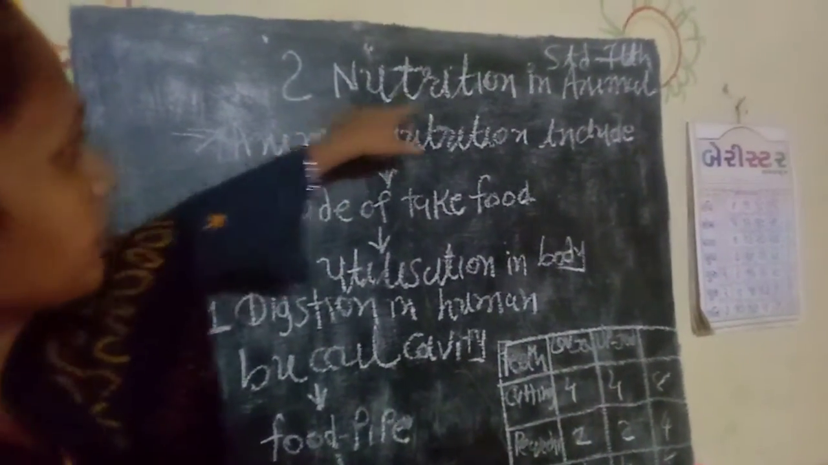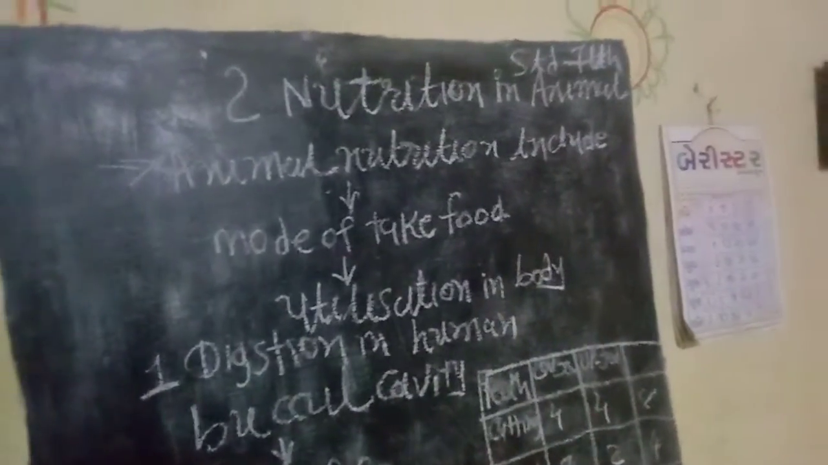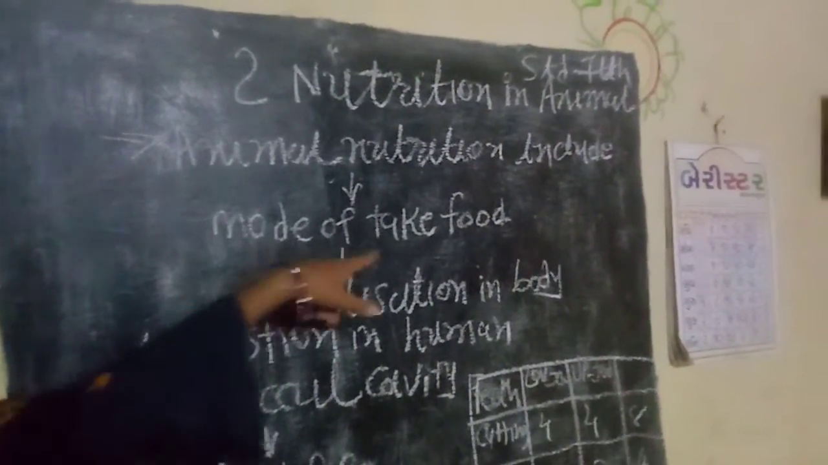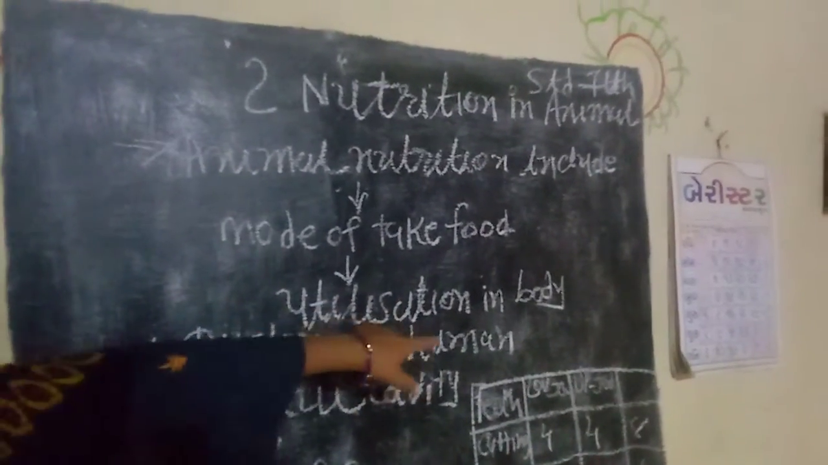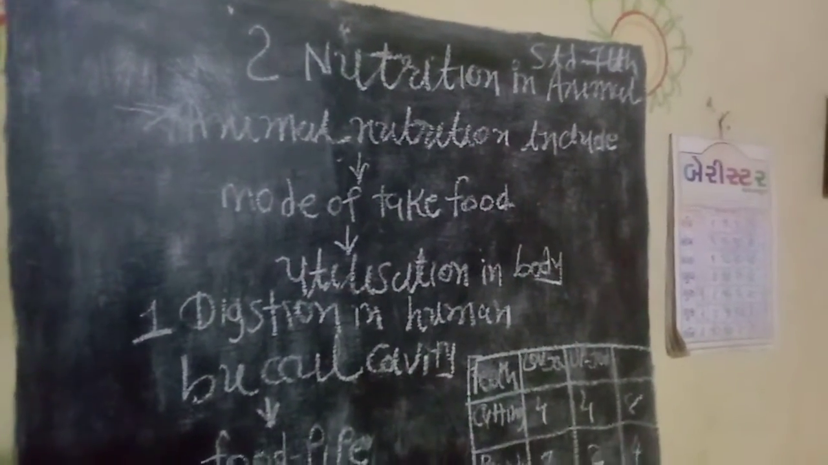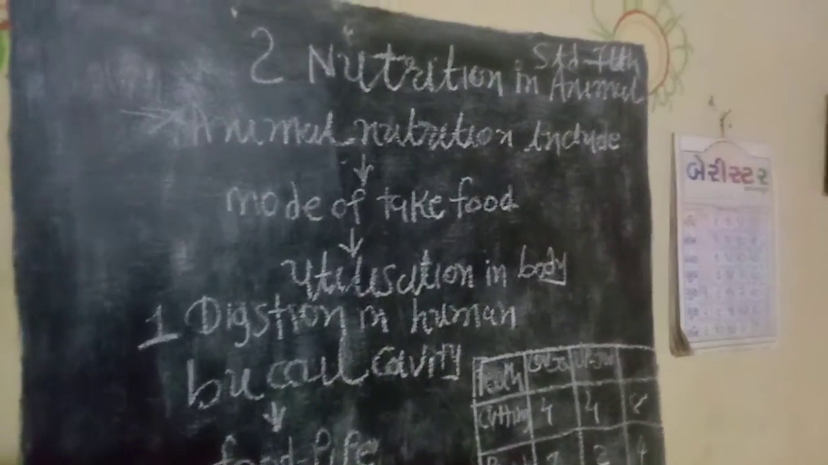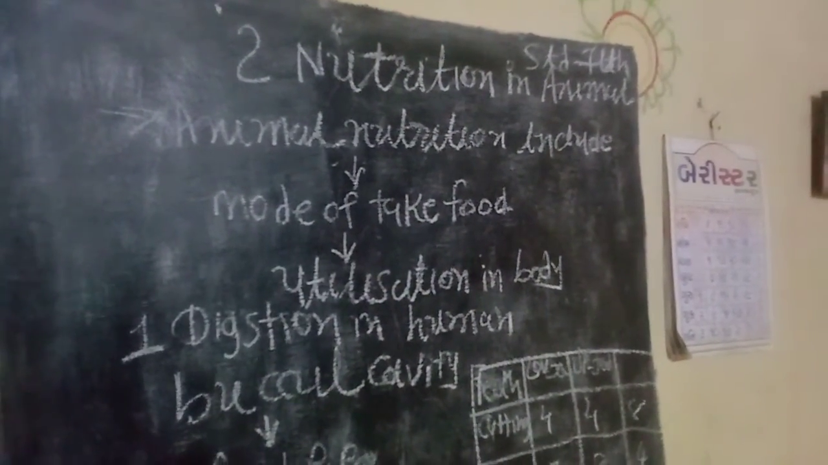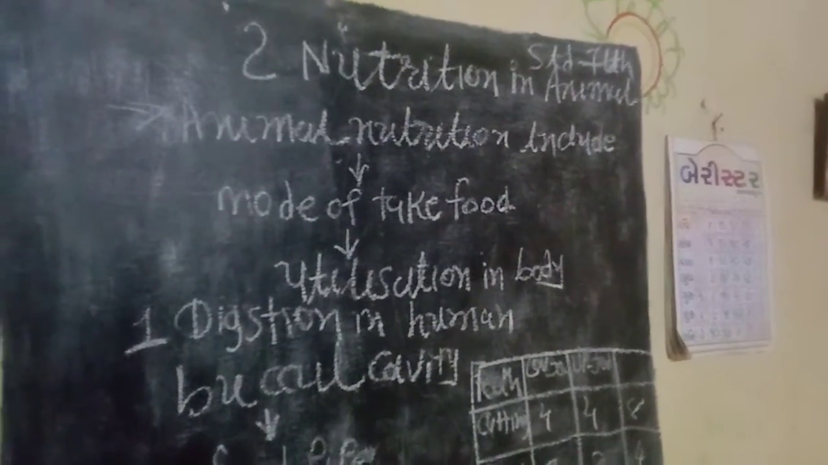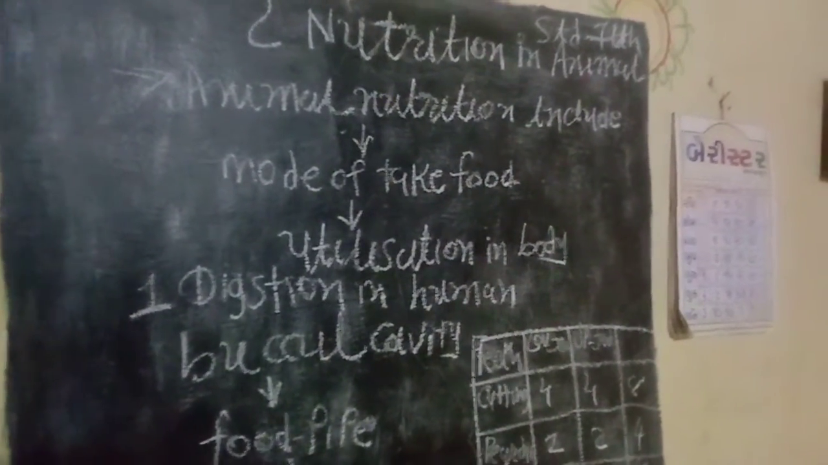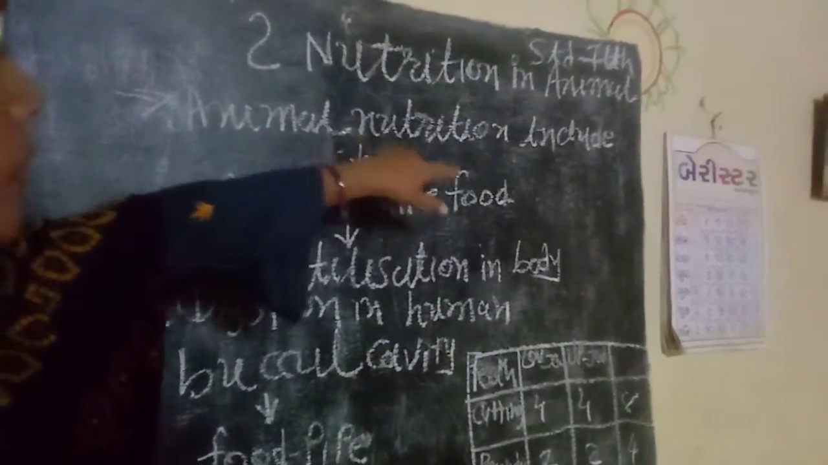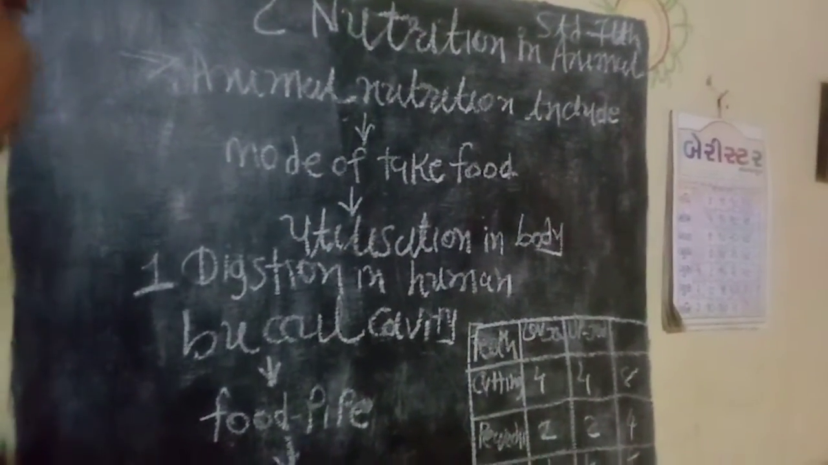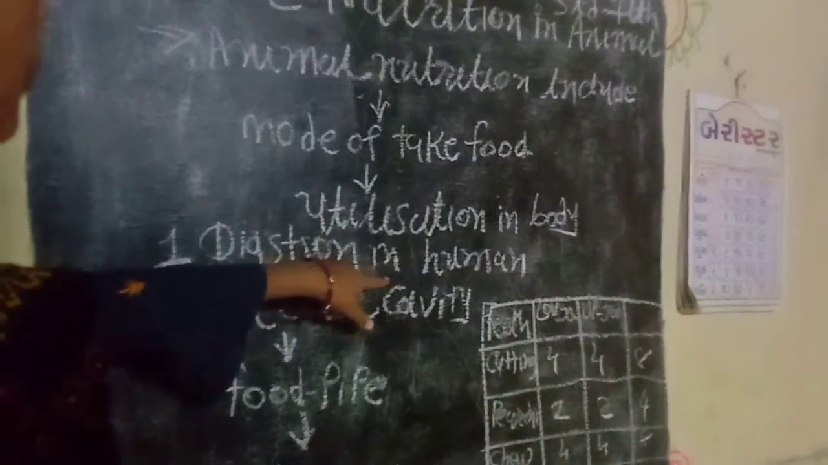Second lesson, nutrition in animals. Animal nutrition includes the mode of taking food and its utilization in the body. We can take different types of food, for example, fruit, grain and liquid. So animal nutrition includes the mode of taking food and its utilization in the body, which is different from digestion in the human body.